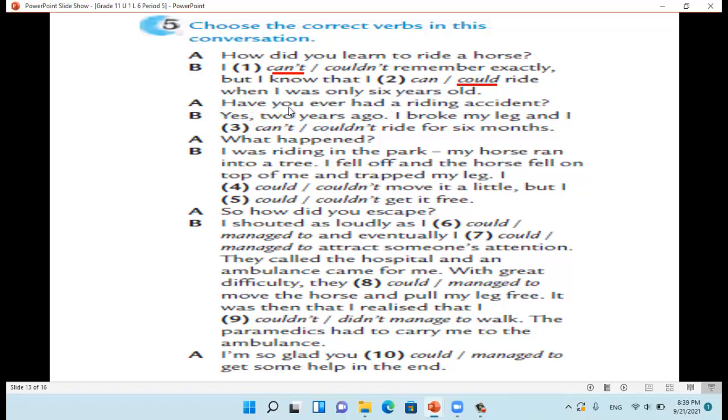A and B. Have you ever had a riding accident? Yes, 2 years ago I broke my leg and I can't or couldn't ride for 6 months. Here it's couldn't because it's the past. What happened? Another conversation. What happened?